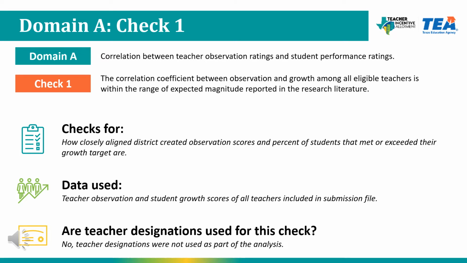Districts have the most control over this check than any other check in the process because it is a local decision on what observation rubric and student growth measures they're using in determining these values. Scores for this check are based on the strength of the relationship between teacher observation scores and percent of students that met or exceeded their growth expectation.